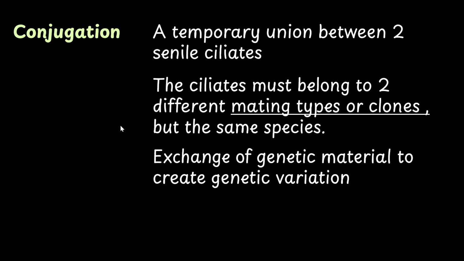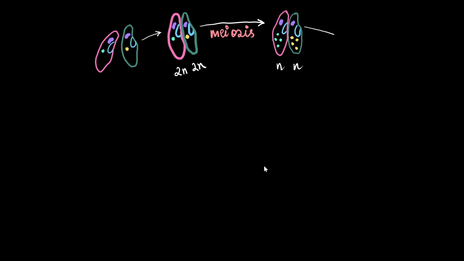Okay, now let's quickly see the process of conjugation. When two compatible cells meet, they align with each other in a side-by-side fashion. They become partially fused by a protoplasmic bridge. At this point, both the cells have a diploid micronucleus. The micronuclei undergo meiosis and produce four micronuclei in each of the cells. The micronuclei are haploid. Out of the four micronuclei, three disintegrate and only one remains.